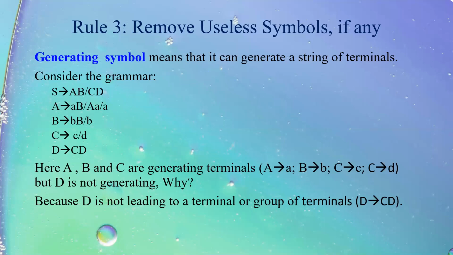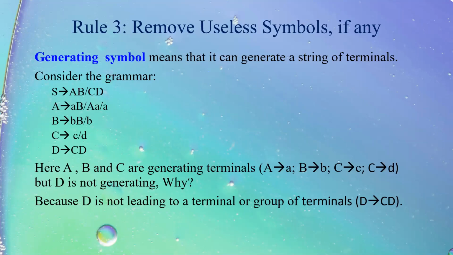Just consider this particular grammar. S tends to capital A, capital B, or capital C, capital D. A tends to small a, capital B, or capital A, or A. B tends to small b, capital B, or B. C tends to small c, small d. D tends to capital C, capital D.